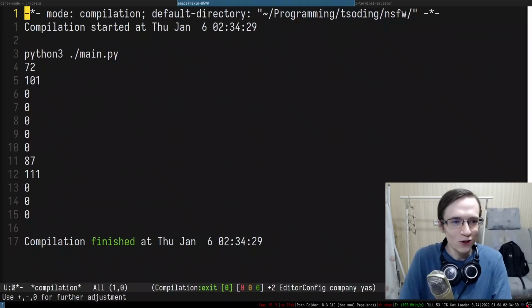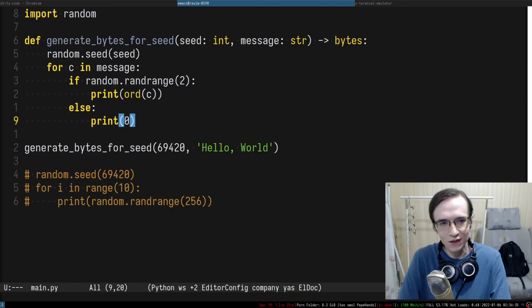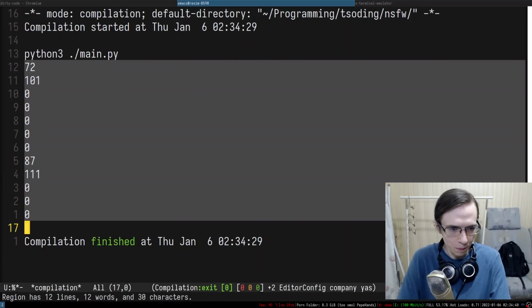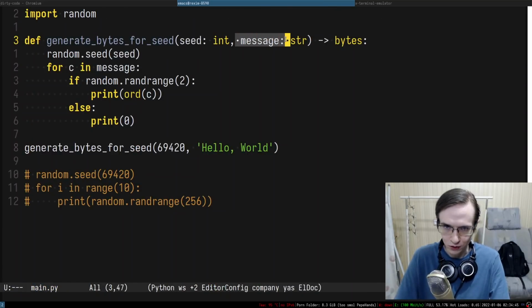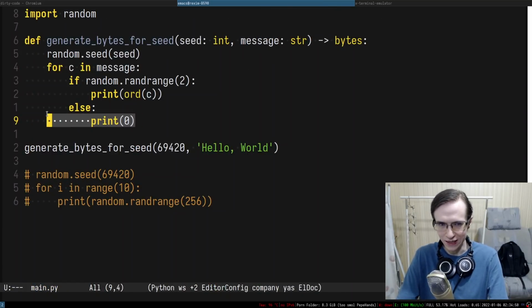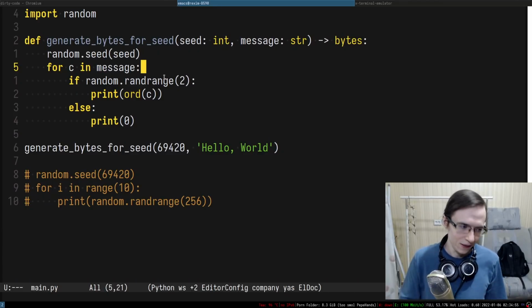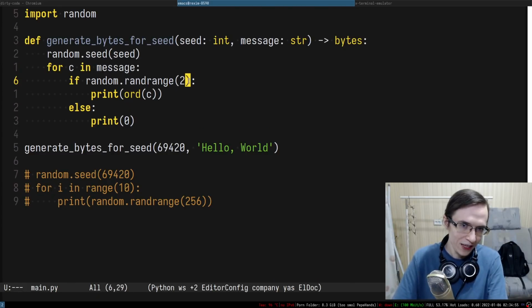All right, so this is what we have. Which is kind of weird, isn't it? I would expect that we would make a little bit more iterations. We have exactly the amount of bytes as we have the amount of characters, which is not particularly correct, I think. I think we have to advance the character only if we hit 1 in this random number generator.